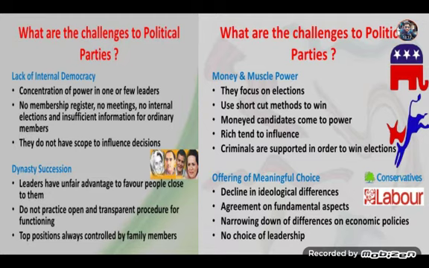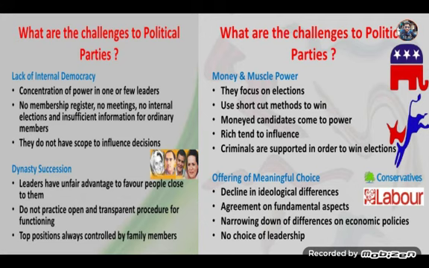Then what are the challenges faced by the political parties of India? Four major challenges: lack of internal democracy. In every political party, we find a concentration of power in one or a few leaders. A party doesn't maintain a membership register, no internal meetings take place, no internal elections take place, and there is insufficient information for ordinary members. Ordinary members do not have much power in the national party.